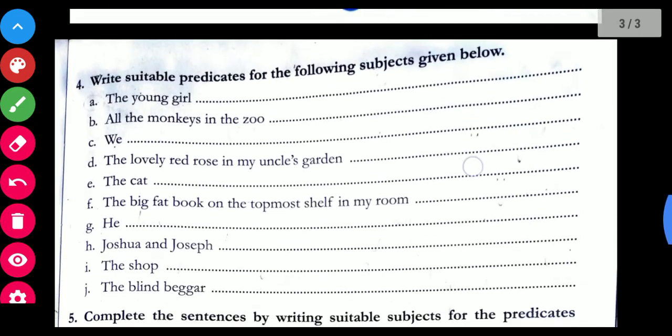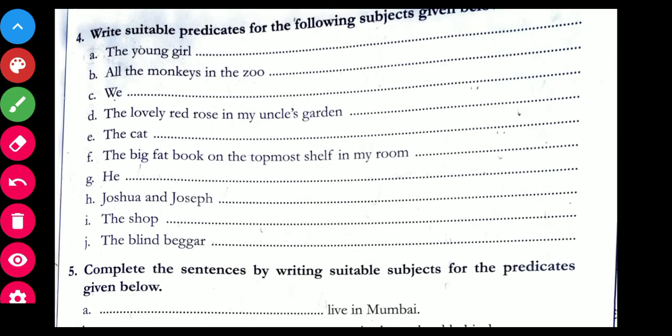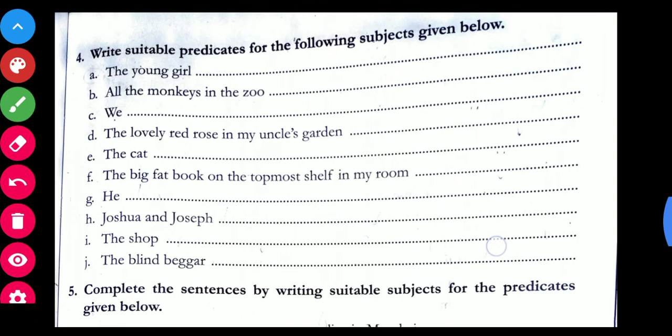Now, let us come to the fourth exercise. Write suitable predicates of the following subjects given below. So there can be ample sentences, but just remember that whatever predicate you write here should start with a helping verb or a verb. Okay?